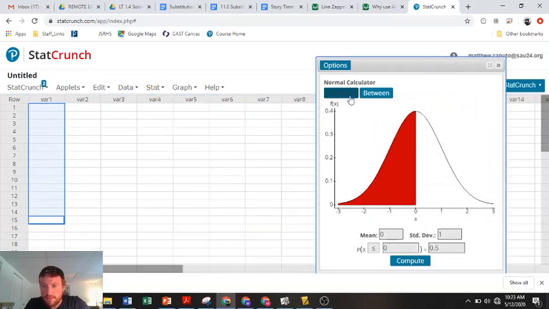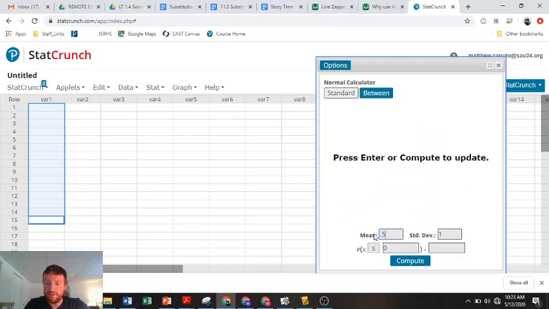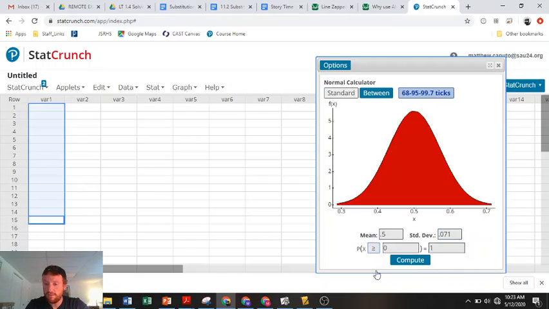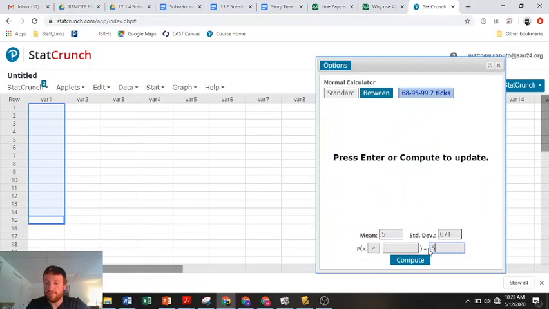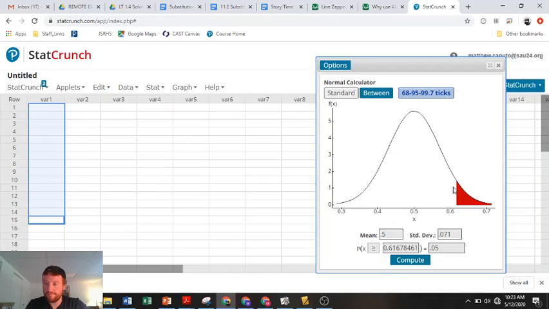Normal, standard. The mean here is 0.5. The standard deviation was 0.071. And we want to do a greater than 0.5, 0.05. Boom. Okay. 0.6162.